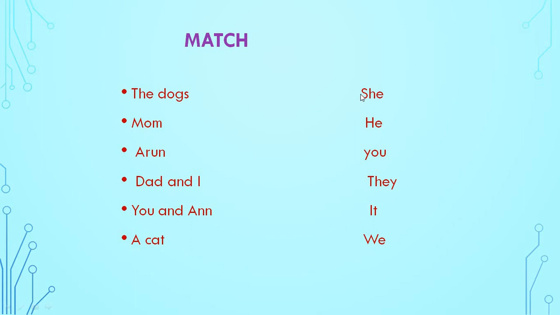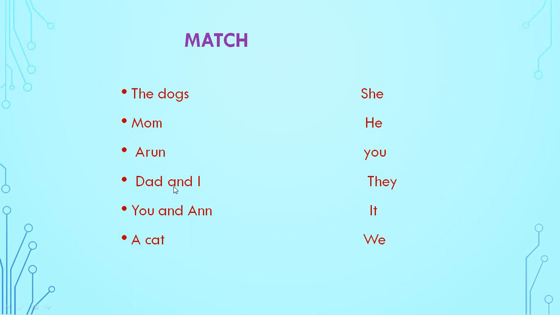Mom, we will use she. So, where do we have to match it? With she. Understood this? Dogs, they. Mom, she. Okay. Now see Arun, A-R-U-N. Where will it come? He. Yes, it is a boy's name. So, Arun is he.